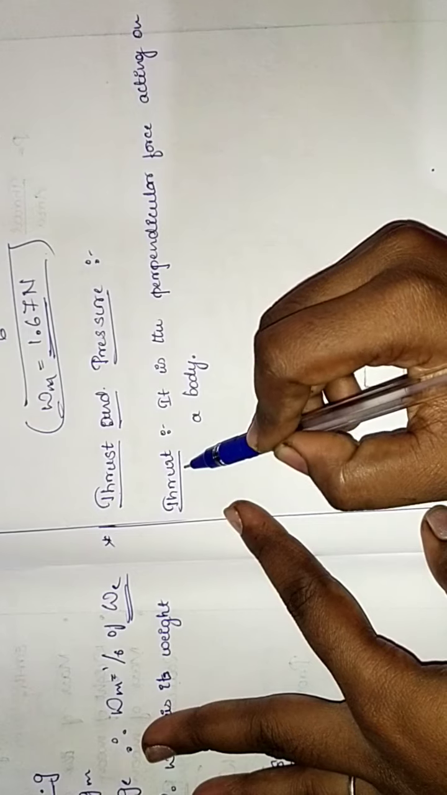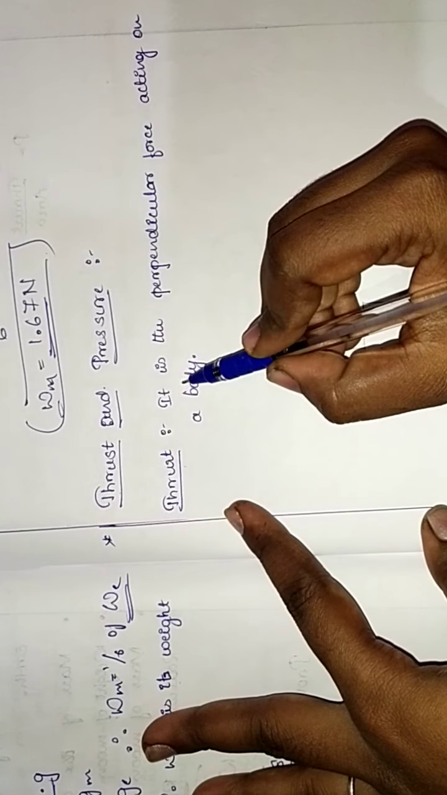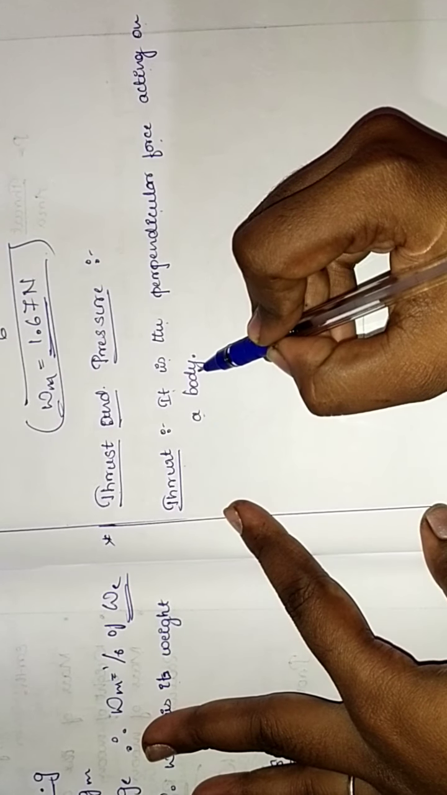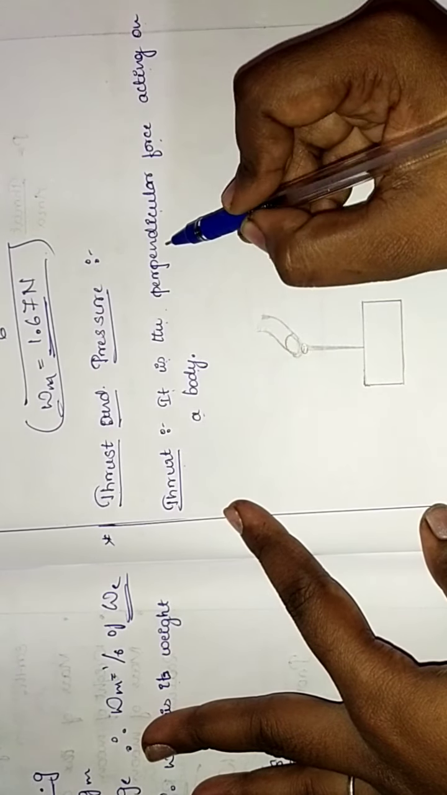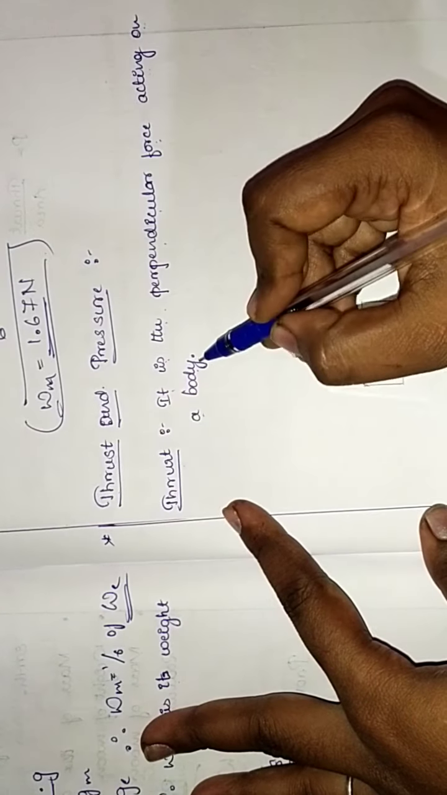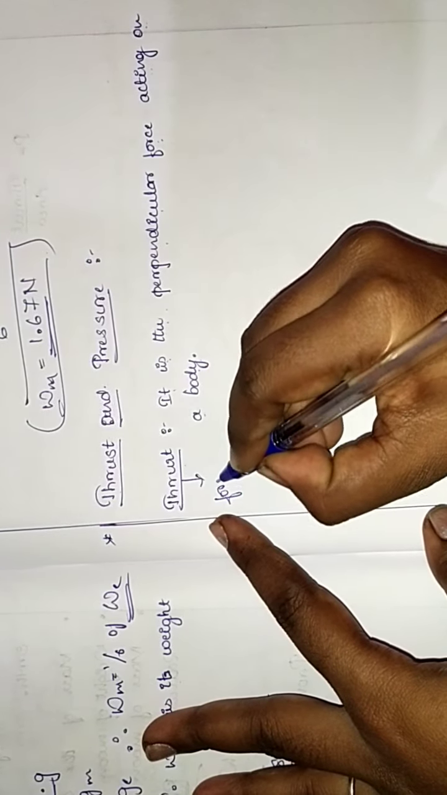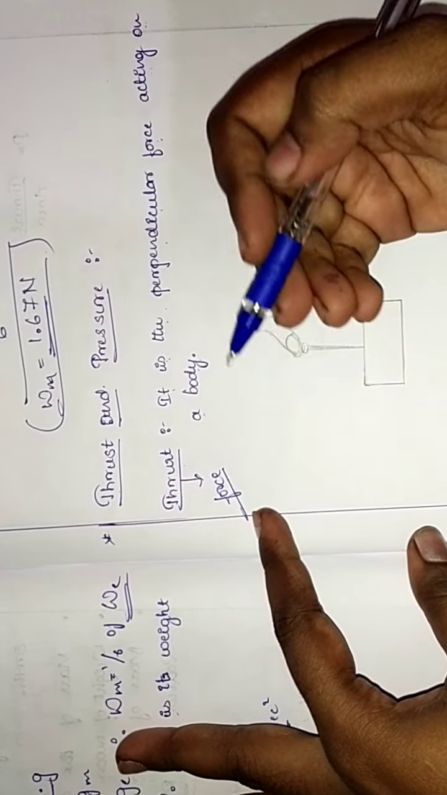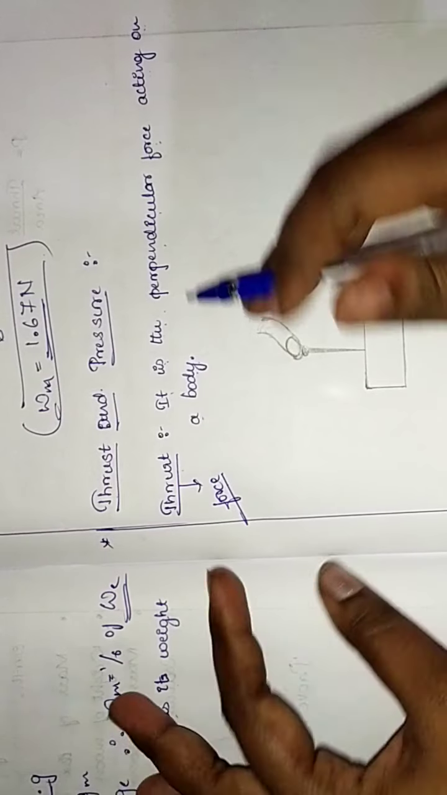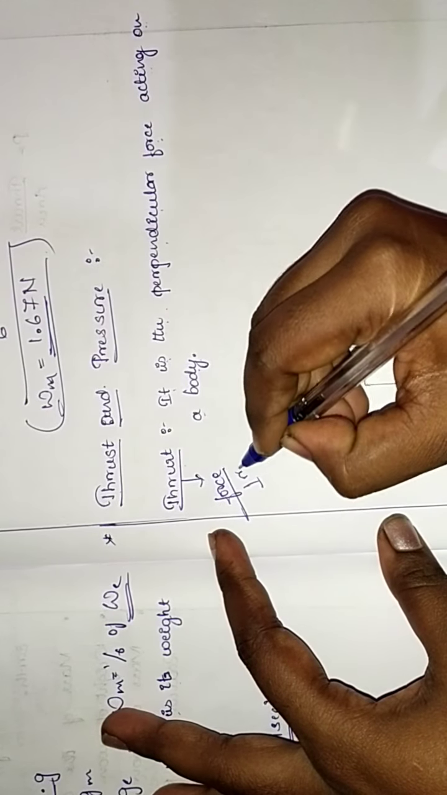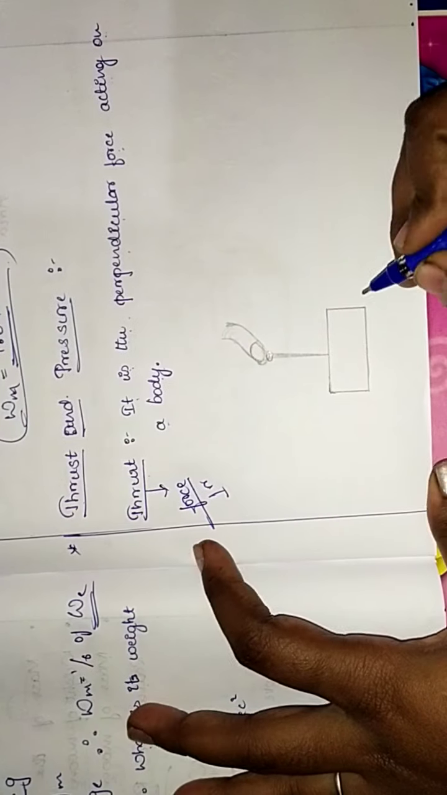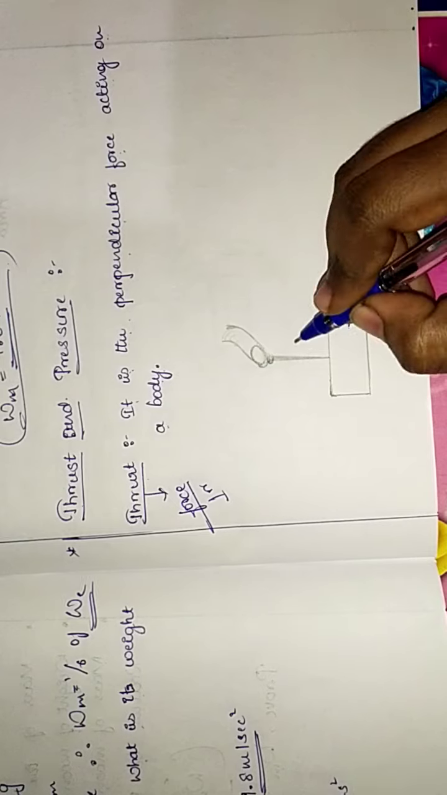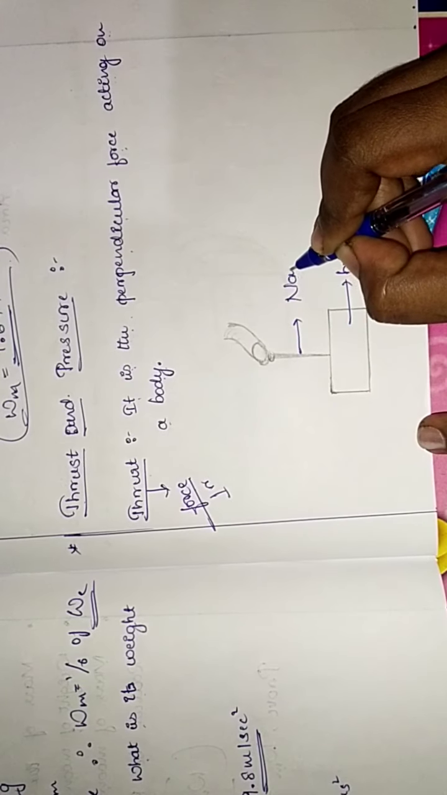Thrust means it is the perpendicular force acting on a body. So thrust means force. A force is acting on a body. So what kind of force is it? It is perpendicular force. Say for example, I have taken a box here and this is a nail.